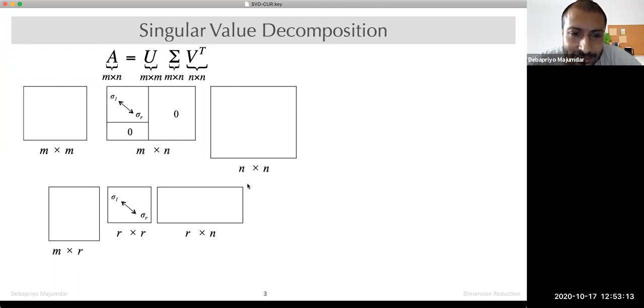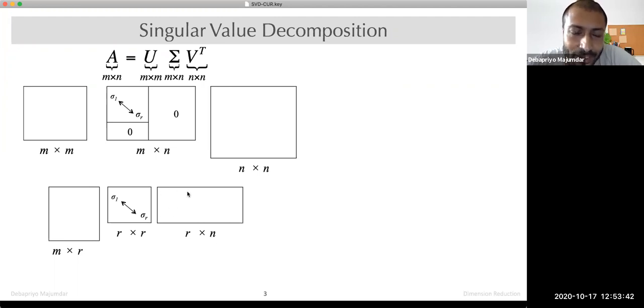What are these? This is my V transpose. And we saw that sigma V transpose is same as U transpose A. So this matrix is R dimensional times N. That means we still have N columns, but now in R dimensions. Okay, so we have N columns in R dimensions.